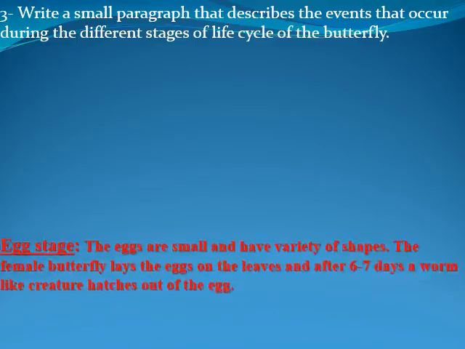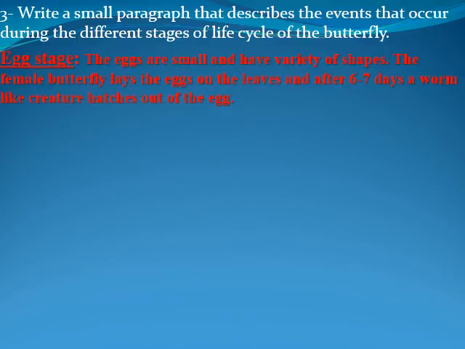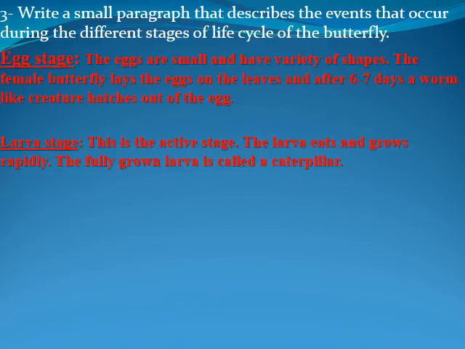Okay, that's it. So the different stages. The first stage is the egg stage. The eggs are small and have a variety of shapes. The female butterfly lays the eggs on the leaves, and after 6 to 7 days, a worm-like creature hatches out of the egg. This is what happens during the egg stage. Hassan, during the larva stage, this is the active stage. The larva eats and grows rapidly. The fully grown larva is called a caterpillar.